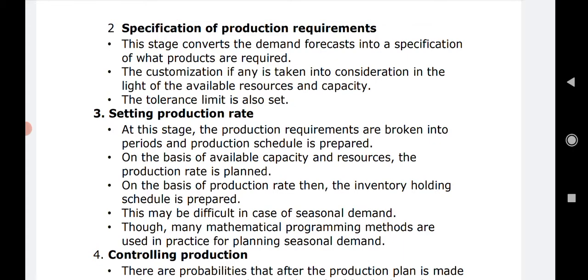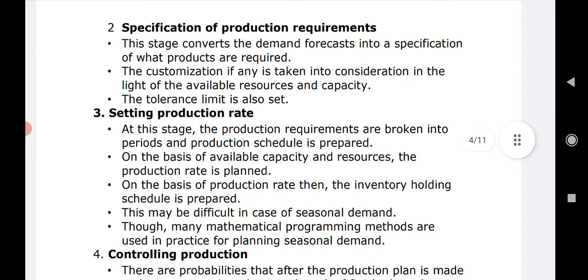If it is a customized product, then all the specifications and requirements on the part of the customers are noted, and it is checked that if we want to produce this, are we having all the resources in accordance to that, or are we having the capacity to produce it or not. એ વસ્તુ આપણે અહીંયા ચેક કરીએ છીએ, અથવા we try to consider it.